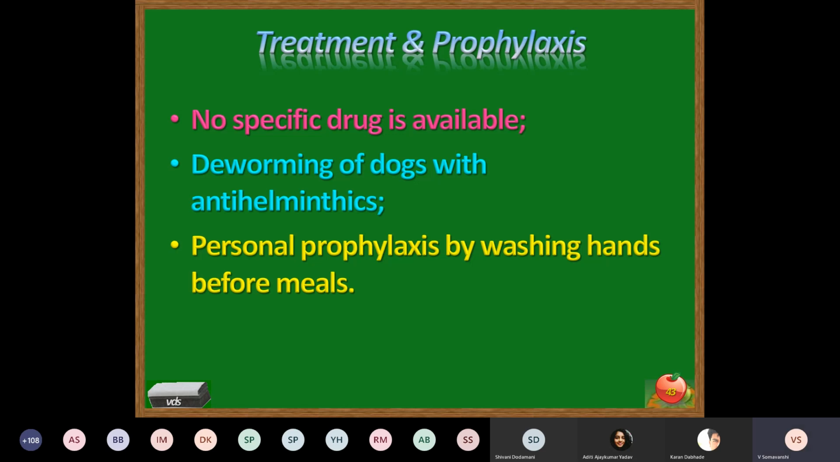Treatment, no specific drug is available for the treatment of hydatid cyst because it is protected by the fibrous capsule of the host. So no drug can penetrate the hydatid cyst. Prophylactically, deworming of the dogs with antihelminthics is important to destroy the adult worm. Personal prophylaxis by washing hands before meals.